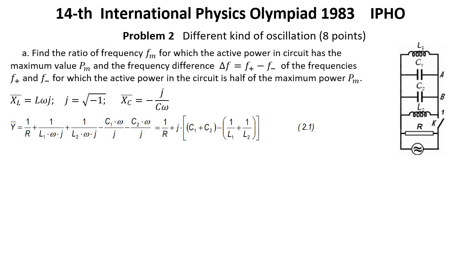The circuit behaves as if it has a parallel equivalent capacity C equals C1 plus C2 and a parallel equivalent inductance L equal L1 multiplied by L2 and divided by L1 plus L2. The complex admittance of the circuit may be written as, and the complex impedance of the circuit will be expression 2.4. And the complex impedance of the circuit will be in formula 2.5.